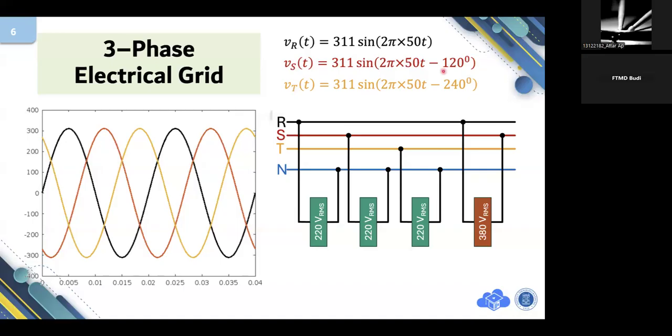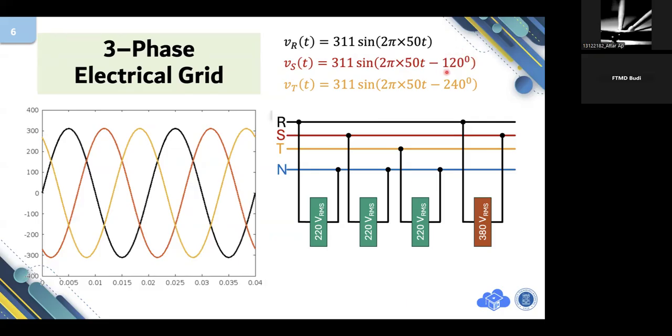To be honest, this one, 2 pi f, the f is frequency, which is 50 hertz. We are talking about the Indonesian electrical grid. The frequency is strictly controlled at 50. But the unit inside this equation must be in radians per second. So that's why we apply 2 pi. But Pak, why are you using degrees here?